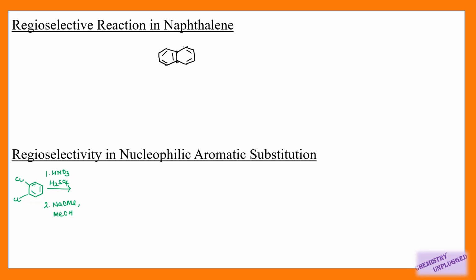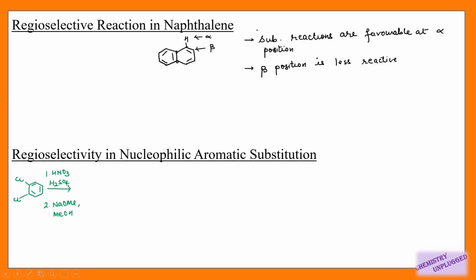And this naphthalene has two types of protons. This one is alpha and this one is beta, right? In most of the reactions, it gives us the alpha product, meaning we will get the electrophile attached at the alpha position, and this beta position is less reactive, and it is true for irreversible reactions. Most of the electrophilic substitution reactions are irreversible in nature, but sulfonation is reversible in nature.